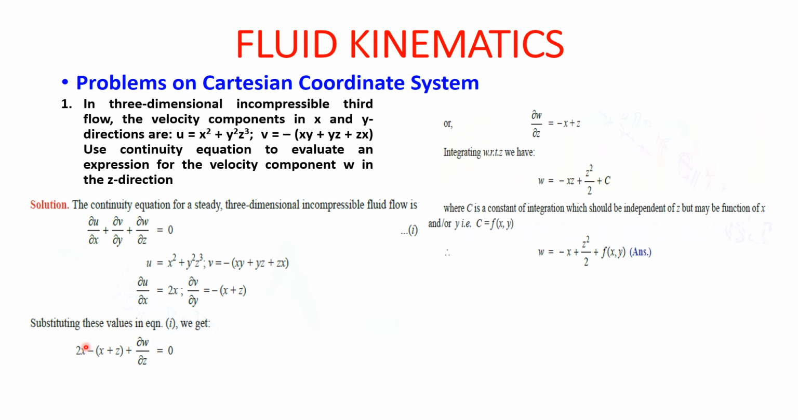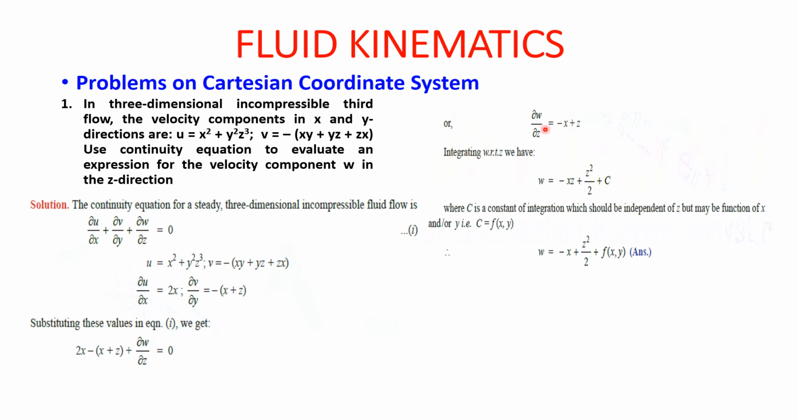So substituting these values in the above equation, ∂u/∂x is 2x, minus ∂v/∂y is x plus z, plus ∂w/∂z equals 0. Or we can say ∂w/∂z will be equal to minus x plus z, because 2x minus x minus z. So if we take it in the right hand direction, we will get minus x plus z.